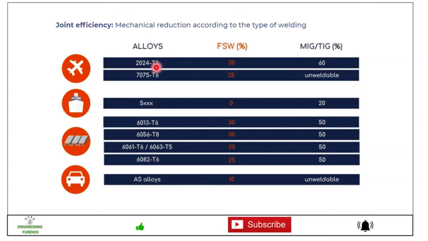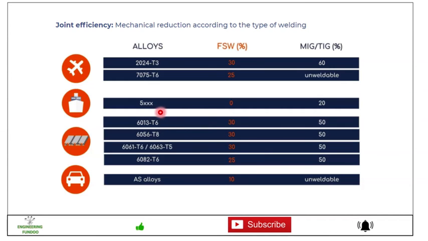For FSW it is 30% for this alloy 2024T3. In MIG or TIG it is almost 60%, and for 7075T6 in FSW it is 25% reduction, and in MIG or TIG it is unweldable. It is not even possible to weld.